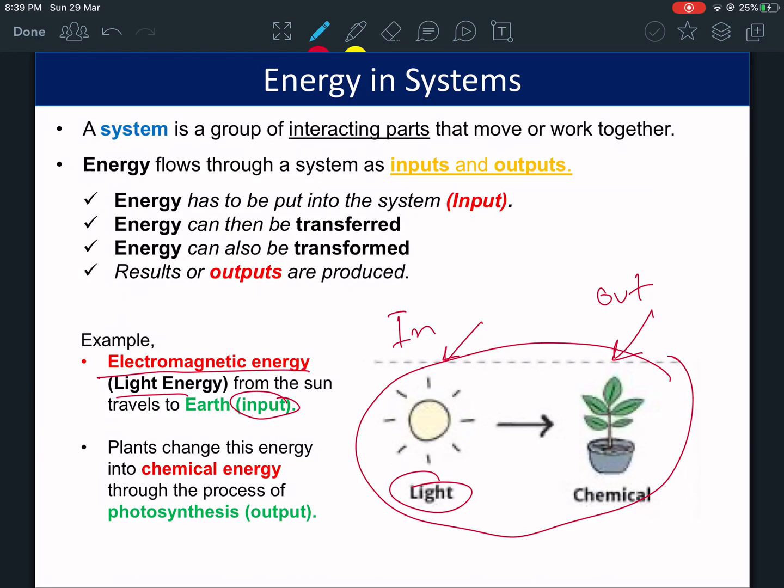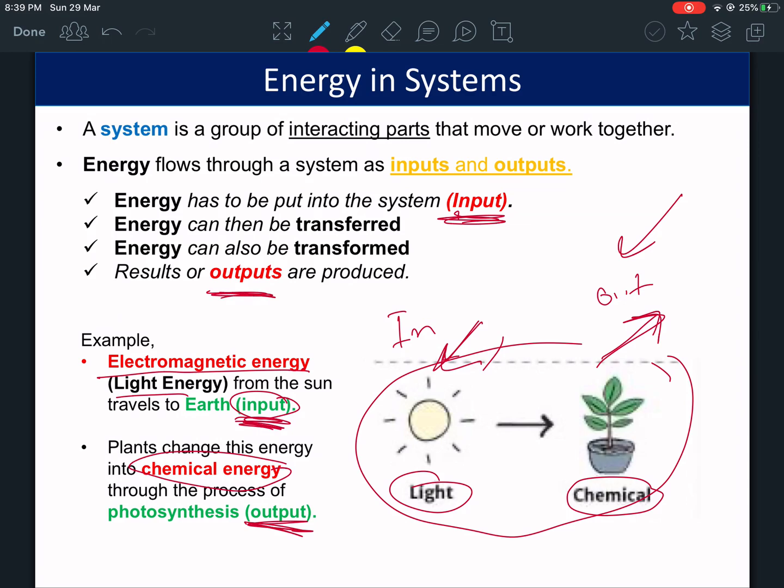The output, what comes out, is chemical. All of this is called an energy system, where we have something going in and something coming out. Input and output.